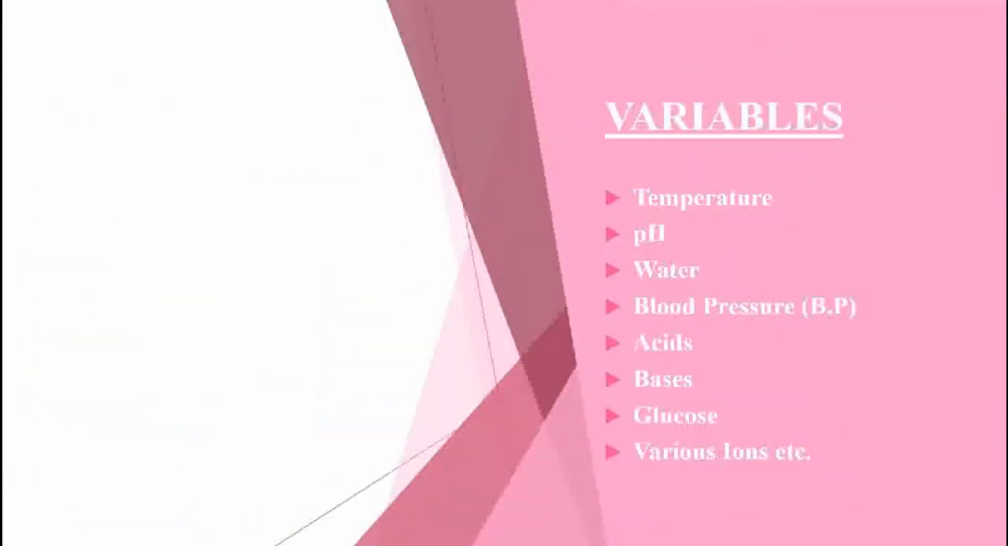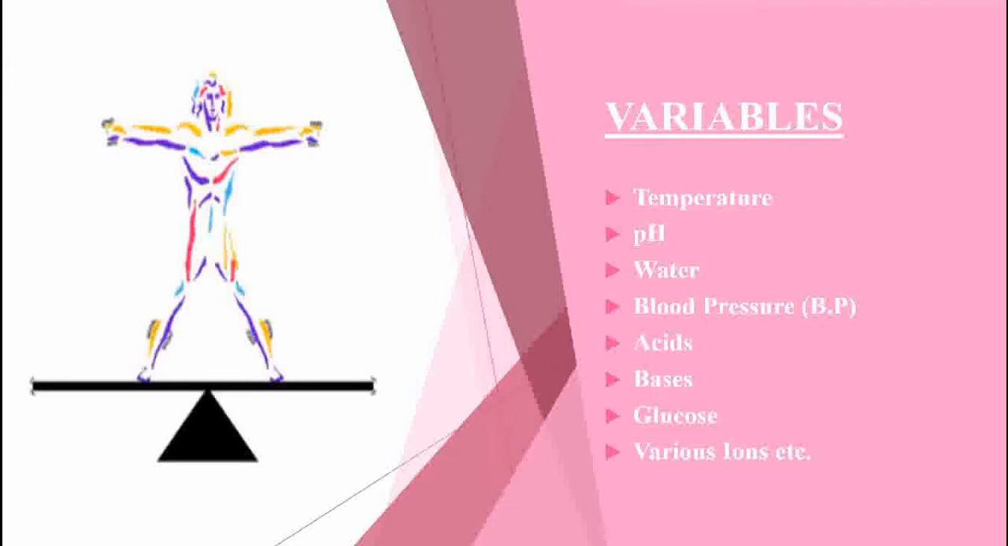These physical and chemical quantities that are subject to change are termed as variables, and the body carries out adequate homeostatic mechanisms to counter these changes, shifting them back to their set values.